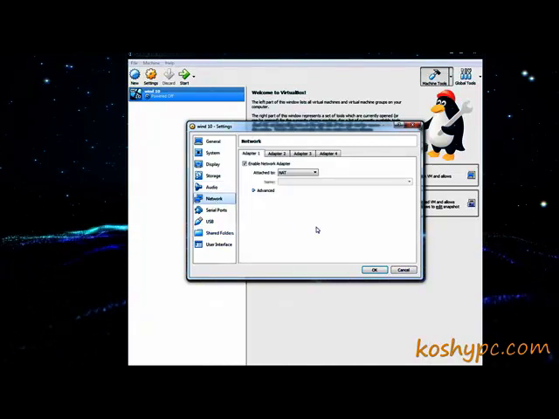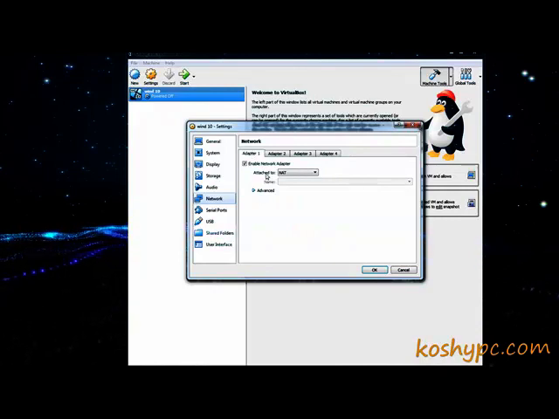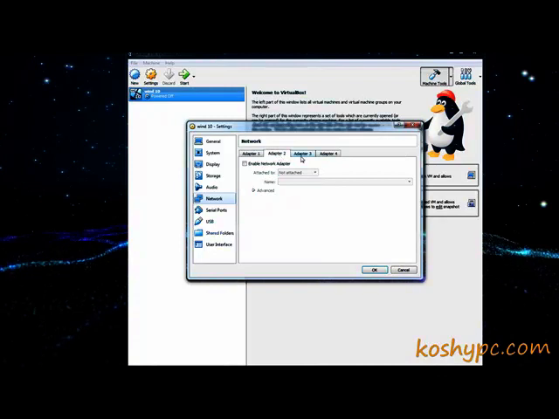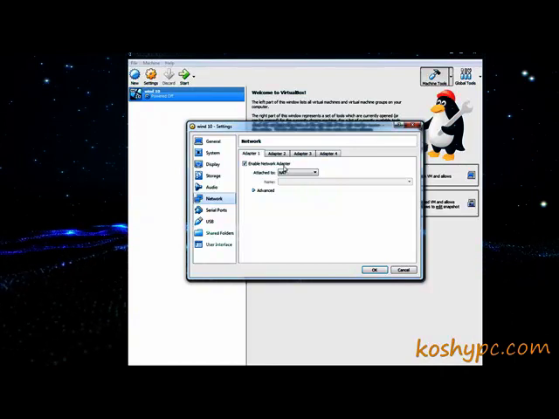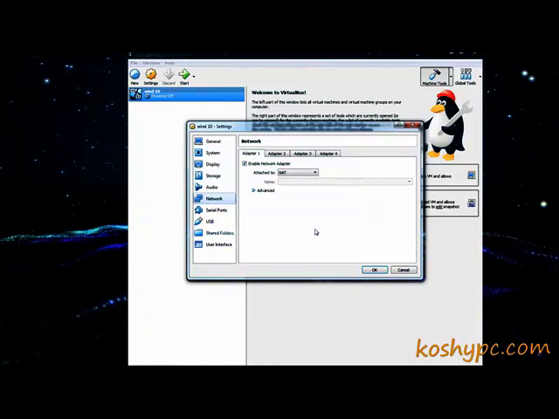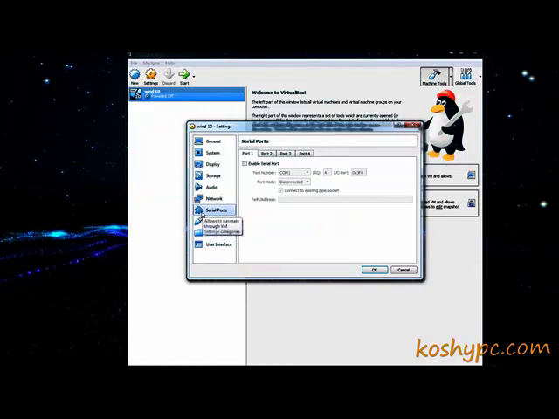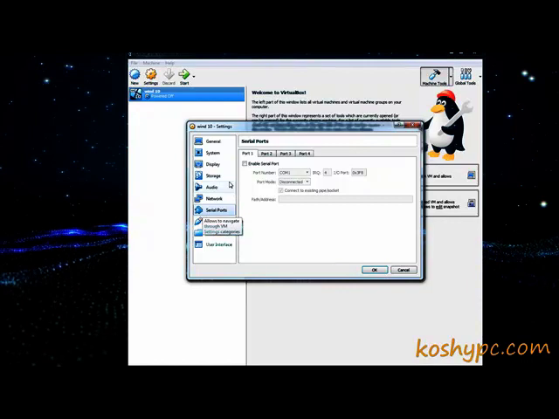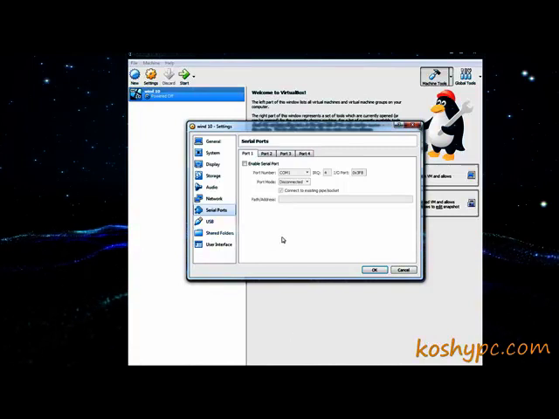Network is using your main network adapter, whether it is wired or wireless, and it will give it a name. You can add other adapters if you have them. When the network adapter is enabled and it goes on, it will automatically connect to your internet connection. Serial port is for if you have any printer or other devices whose connection is by the serial port, so you can use it. Port 1, port 2, port 3, of course all of them are again up to your main computer.